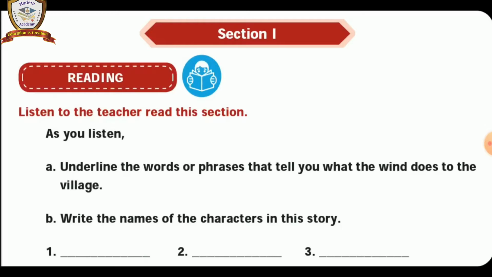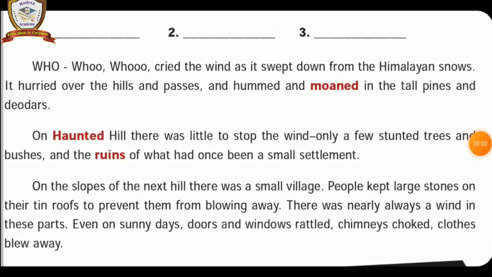Listen carefully, children. The very first paragraph of the first section. Hoo, cried the wind as it swept down from the Himalayan snows. First point: the wind was blowing from the top of the Himalayan snows to the foothills. While blowing, the wind produced a sound that was compared with crying. Second point: it hurried over the hills and passes and hummed and moaned in the tall pines and deodars. It was blowing through the narrow passage of the mountains at great speed.